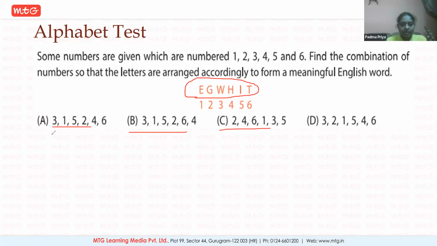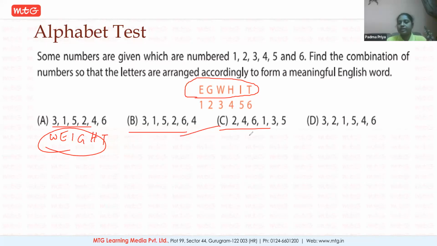So 3, what is 3? W. Next 1, what is 1? E. 5, what is 5? I. 2, what is 2? G. Next 4, what is 4? H. And 6, what is 6? T. WEIGHT. What is the word formed here? Weight. So that way you need to observe the things and then solve it.